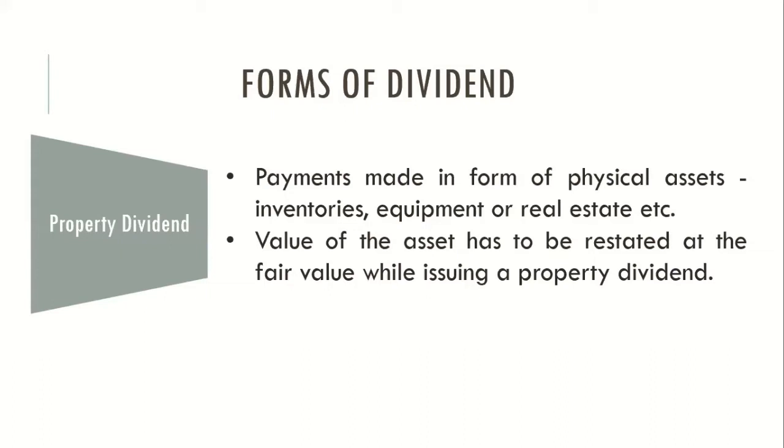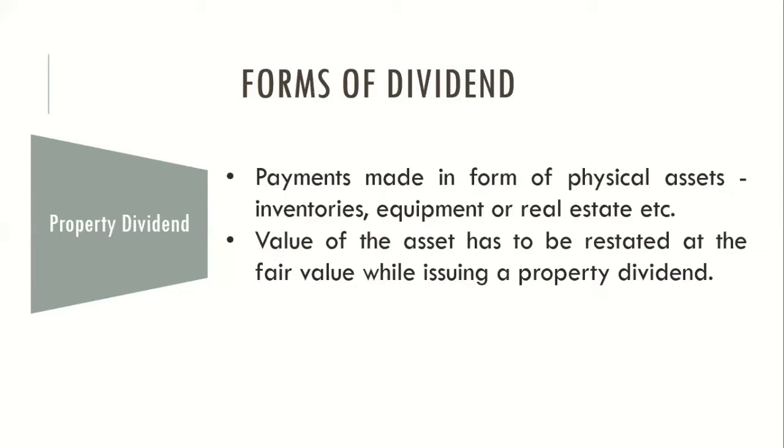For example, in the case of Reliance Industries, 75% of shares of the company is owned by the Ambani family. So instead of paying them cash dividend, the board of directors decided to give them maybe a property. That kind of dividend is called property dividend.